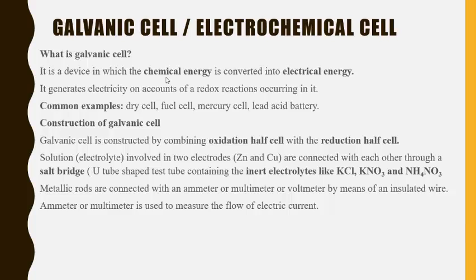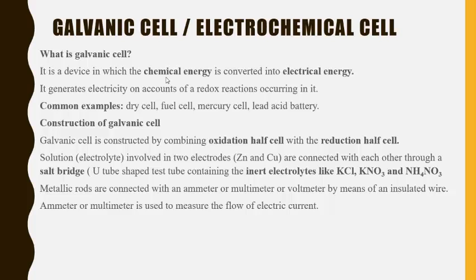So basically in a galvanic cell, redox reaction also takes place as well as the oxidation reaction takes place. So both together it is known as a redox reaction that takes place in the galvanic cell. Some common examples of galvanic cells are like dry cells, fuel cells, mercury cells, lead acid battery. These different types of cell we are going to learn in the third part of this electrochemistry. Construction of galvanic cell.